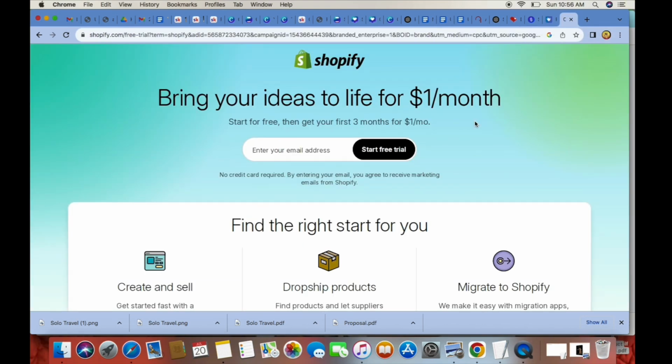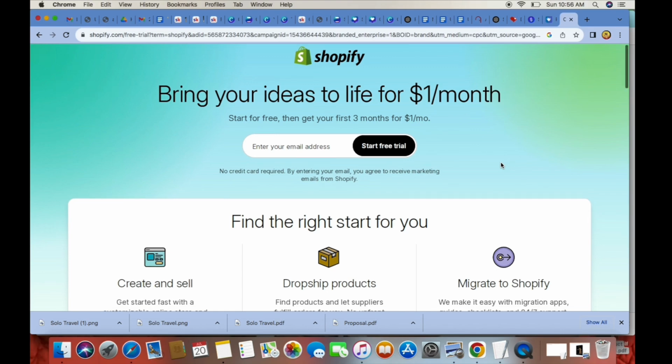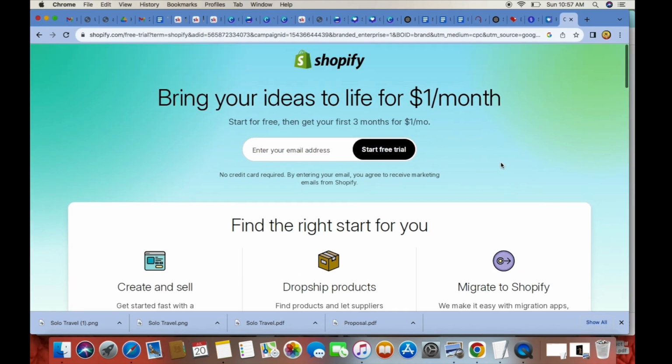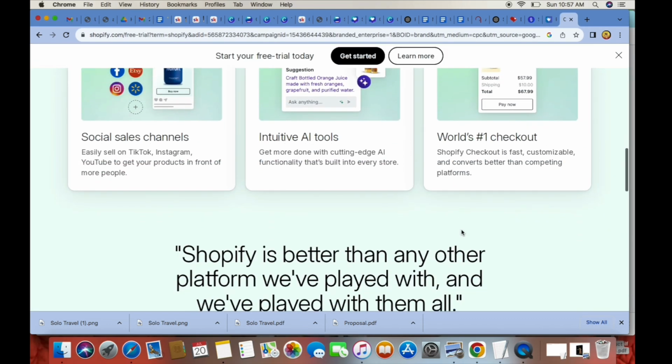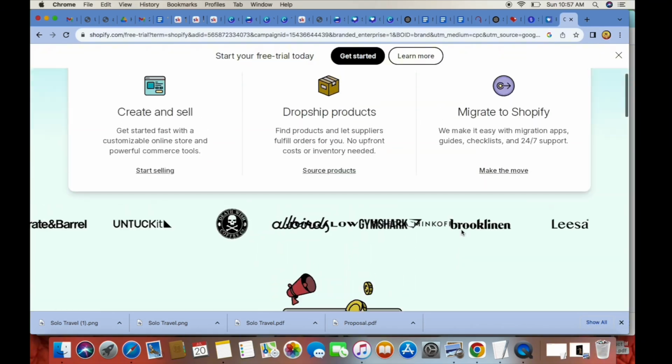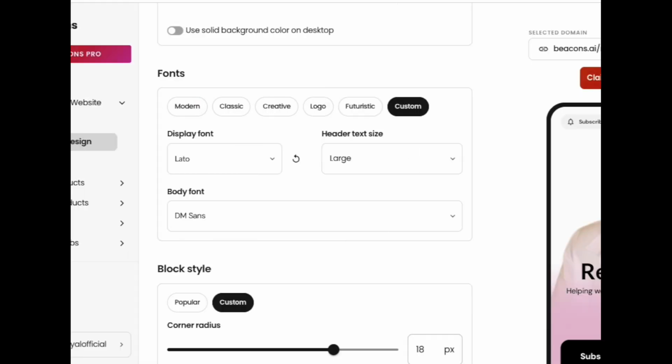Shopify is another platform that you could also use. Do your research on Shopify. I know that they do have a plan starting at $1. You can start for free, then get your first month for $1. I would definitely go through here and check out and see all of the things that Shopify has available for you.